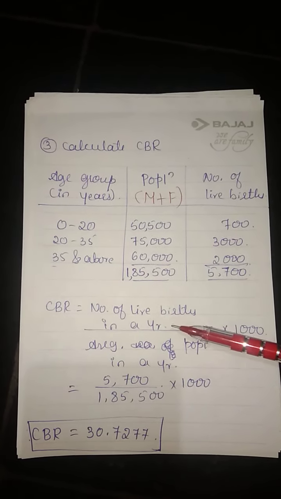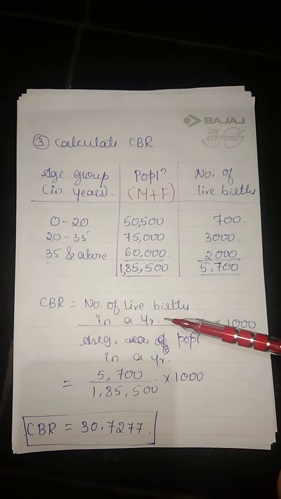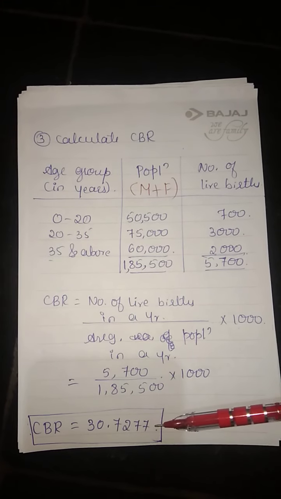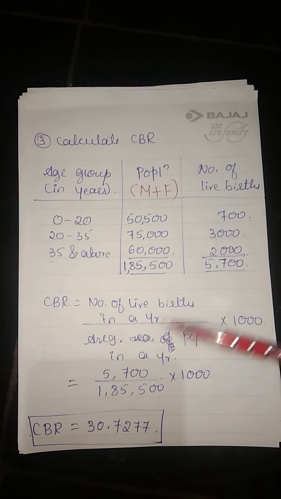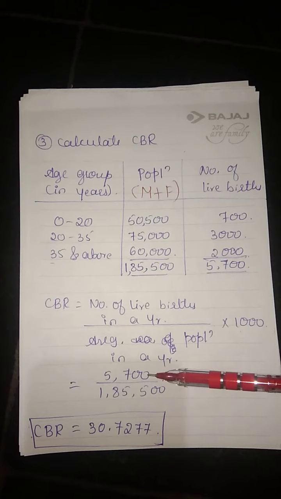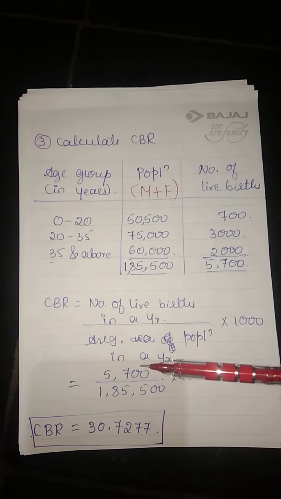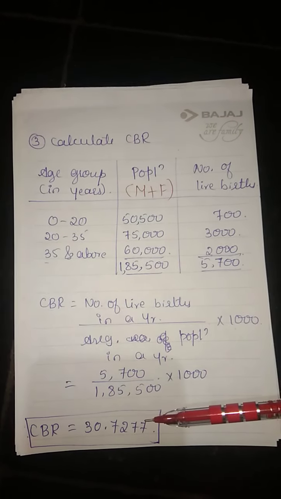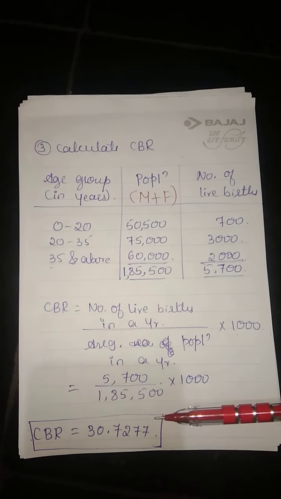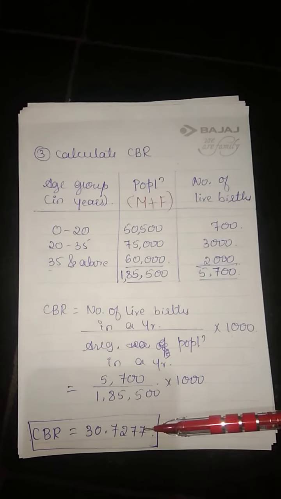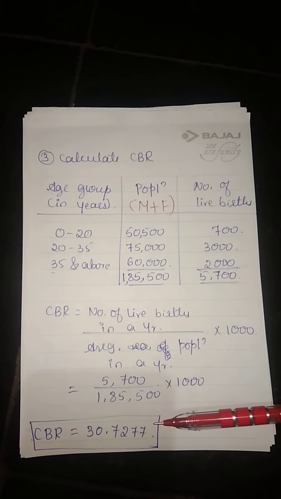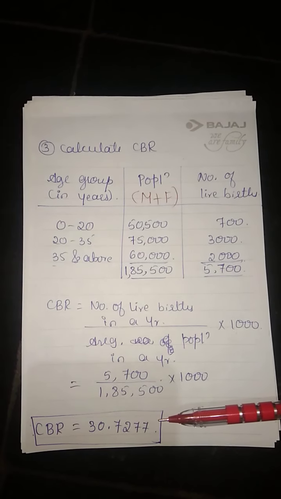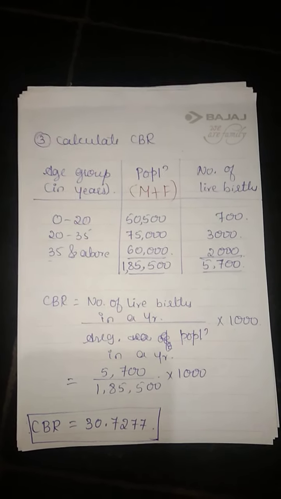Write the formula, it carries 1 mark. Substitute and get the result. So if you substitute this, say 5700, and here 1,85,500 into 1000. If you simplify this, you'll get 30.7277. See, I have written 4 digits here after decimal. It will be very helpful if you take 4 digits after decimal.